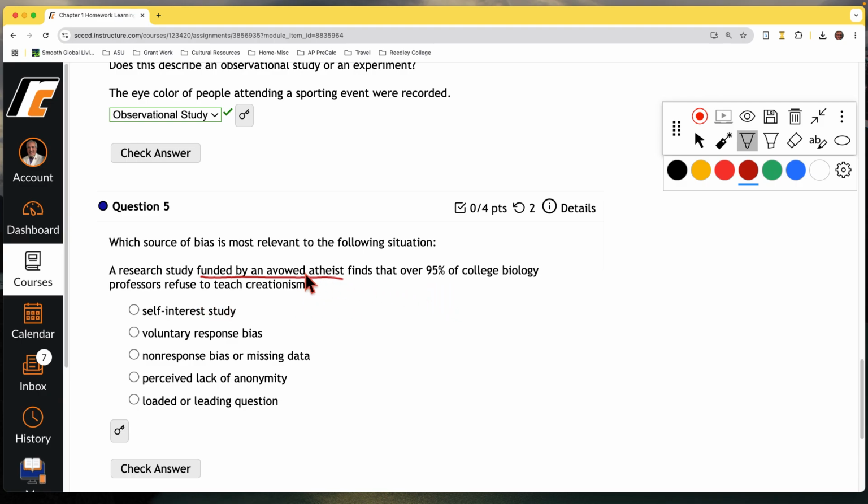Is that correct or not? Well, because they're an atheist, they probably would not like creationism. So this is what we would call a self-interest study. Maybe he just called the friends that he had, and that's how he gets 95% of college biology professors. So that is definitely a self-interest study because of who is funding the study. That self-interest has to do with the funding. And there's an interest of the funder to come up with certain results.